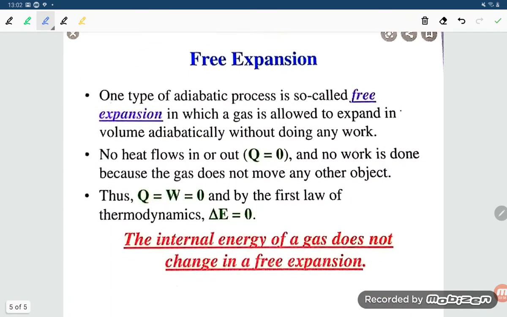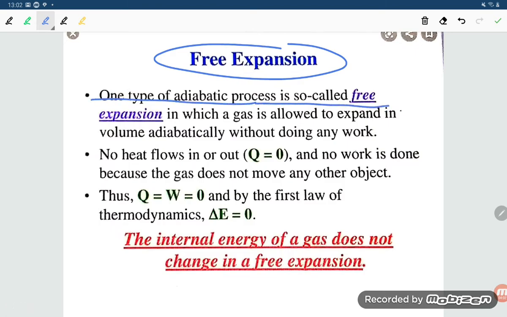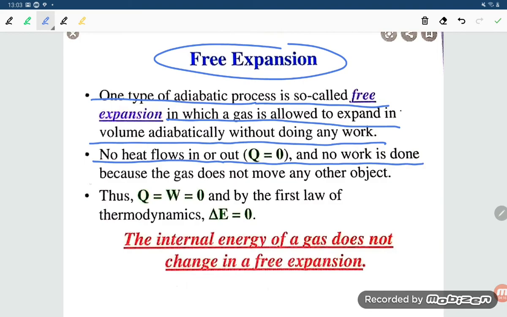Another thing: free expansion is one type of adiabatic process, in which a gas is allowed to expand in volume adiabatically without doing any work. Adiabatic means no heat flow, so Q is equal to 0, and no work is done because the gas does not move any other object.